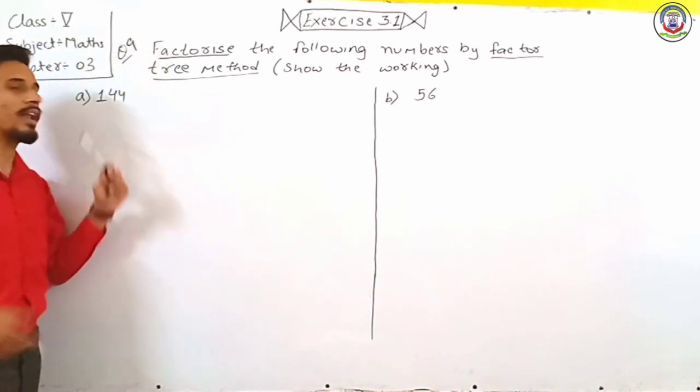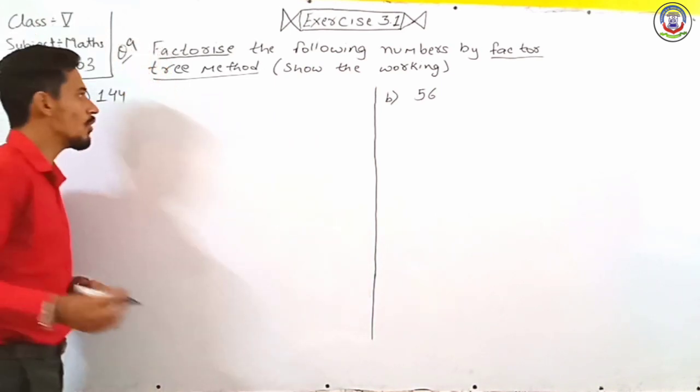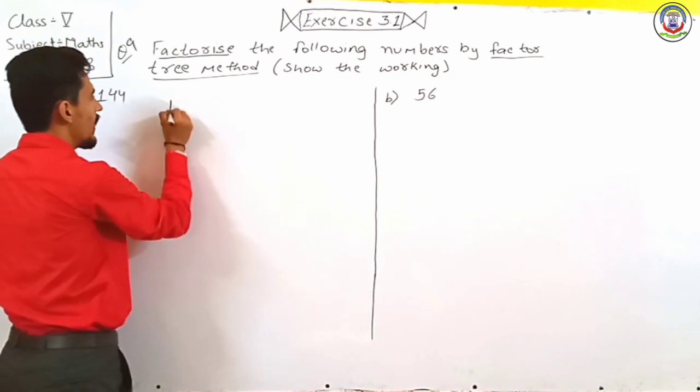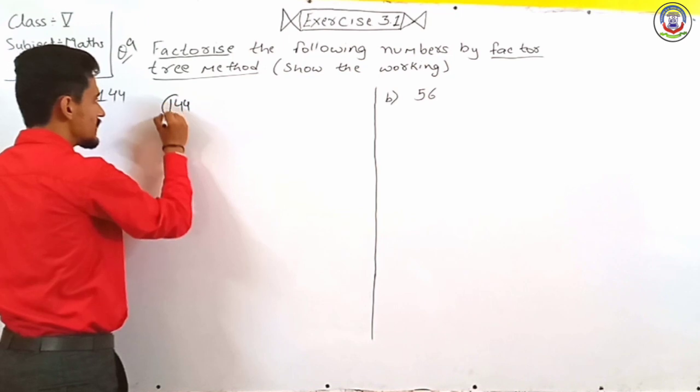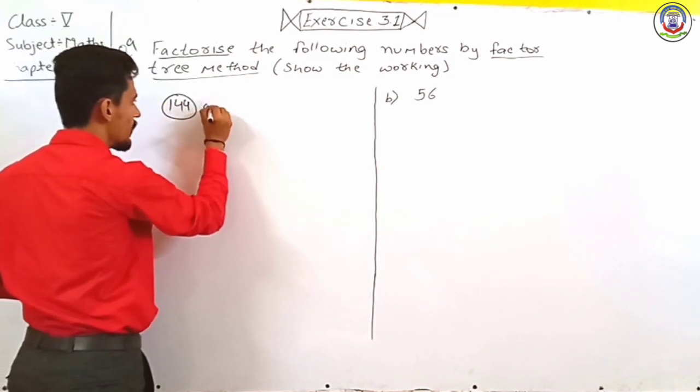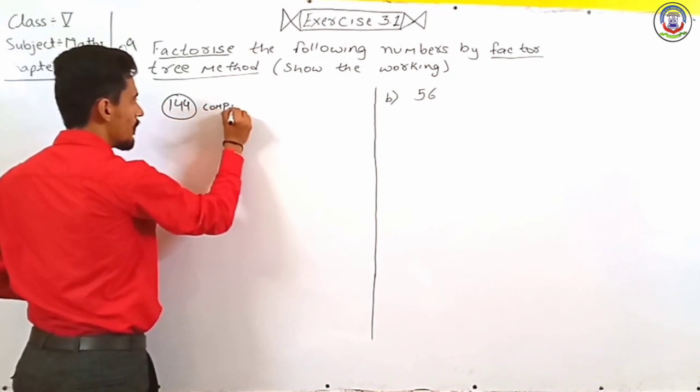First number we have 144. So we write here 144. Now this is a composite number, so we write here composite.